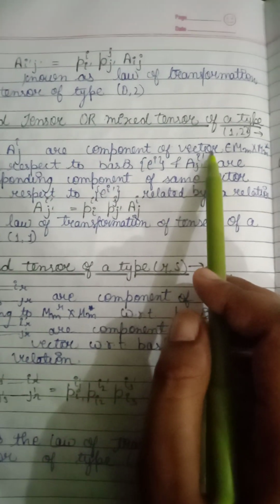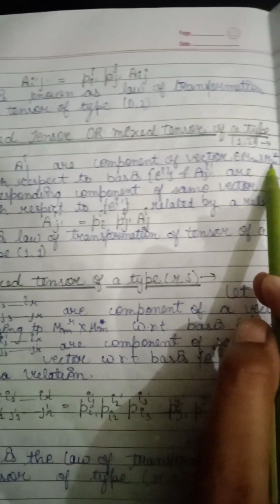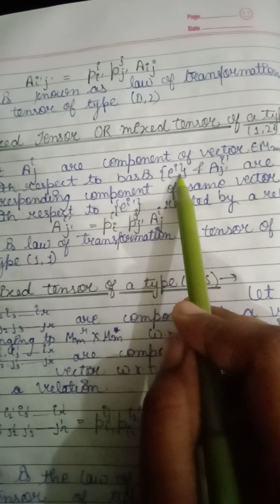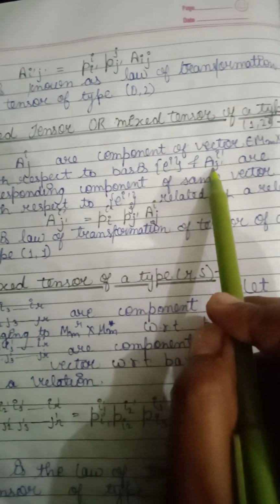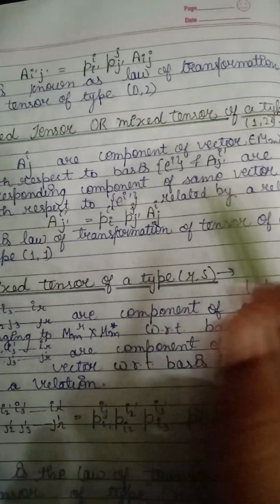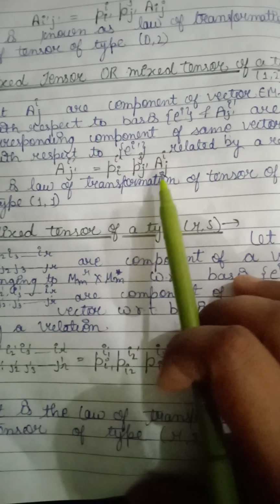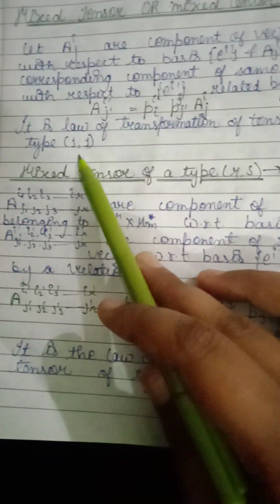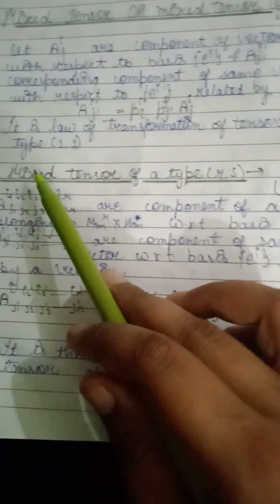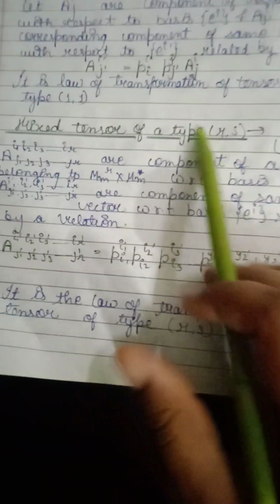So our next topic is mixed tensor. Let a^i_j be components of a vector in M_m with respect to basis e^i, and a'^i_j be the corresponding components of the same vector with respect to the other basis, related by the relation a'^i_j equals p^i'_i p^j_j' a^i_j. It is the law of transformation of a mixed tensor of type (1,1), and of type (r,s).